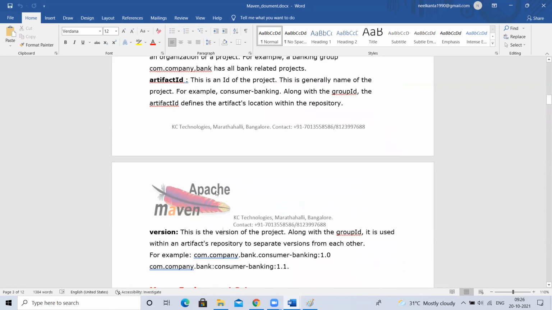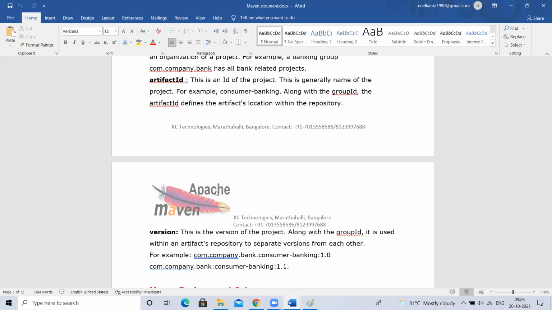First thing is, we are not going to install Maven. Maven is a tool, right? This doesn't need any installation. Then how it works? It is an external tool. Maven is an external tool. Then how it works is we have to configure Maven. We are not going to install.